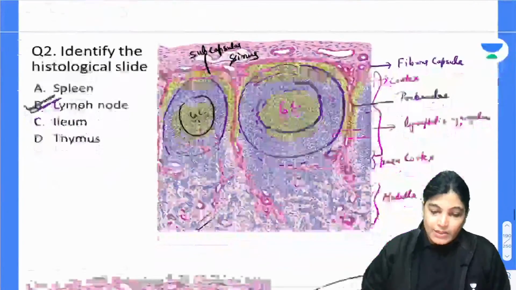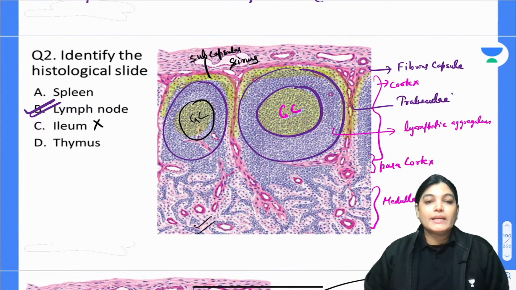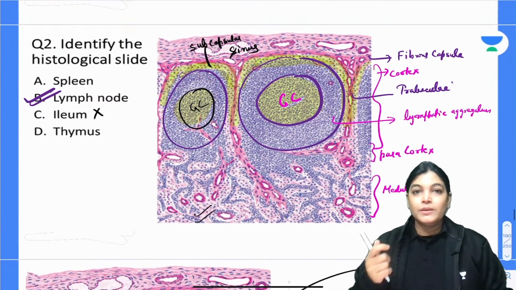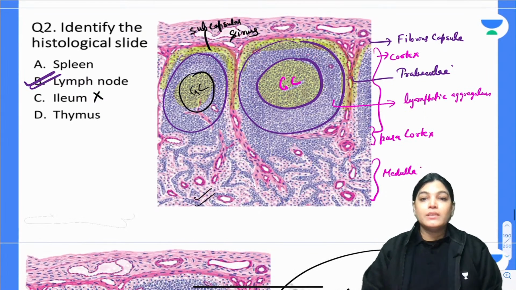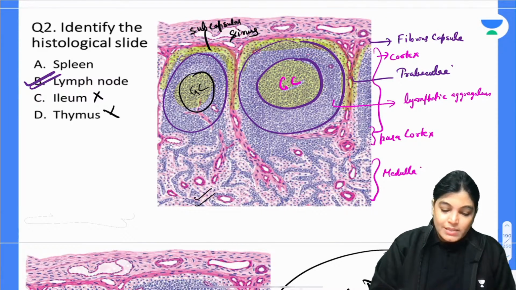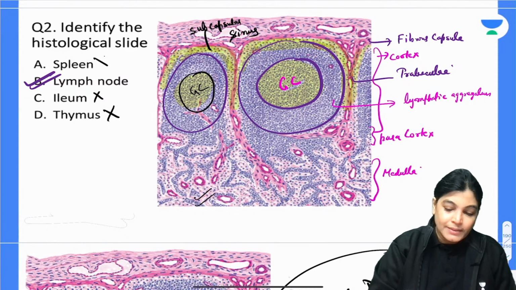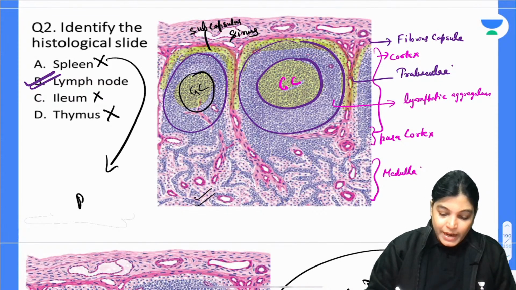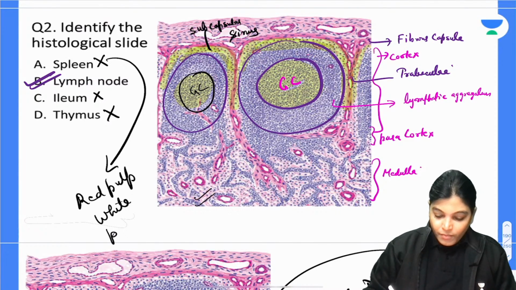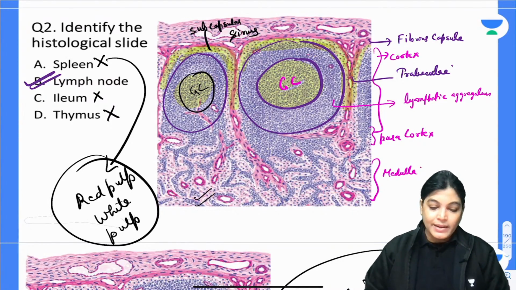Now, the other structures. Why not ileum? Because in the slide of small intestine, the lining epithelium will be simple columnar, also ileum will have Peyer's patches and villi. It is not a slide of thymus because there are no Hassall's corpuscles. It is not a slide of spleen because spleen will have both red pulp and white pulp. So this is a slide of lymph node. Is it okay, everyone?